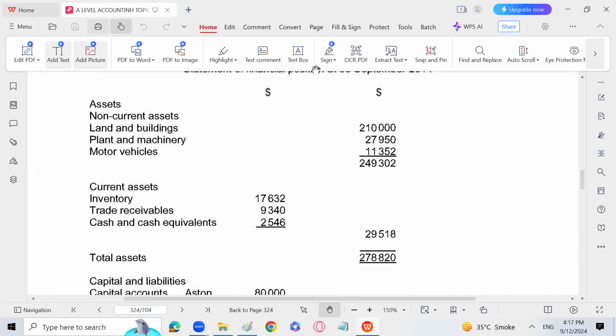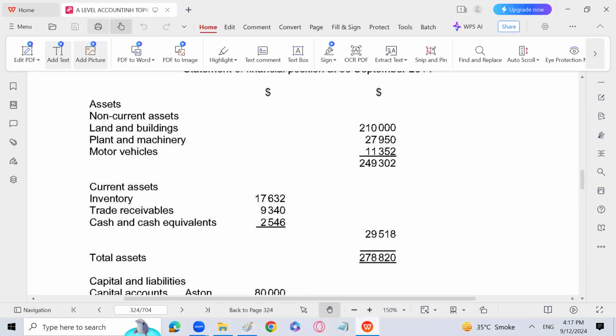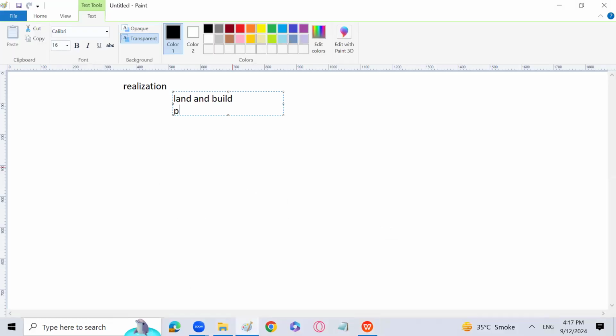First thing we are supposed to do, that we are going to transfer all the assets and liabilities to realization account. So land and building 2,10,000, plant and machinery 27,950, motor vehicle 11,352. So let's do it. Realization account debit, land and building credit. Next is plant and machinery, motor vehicle.